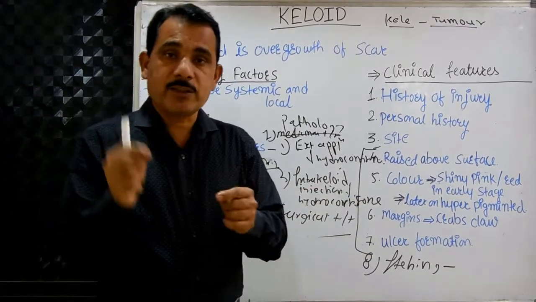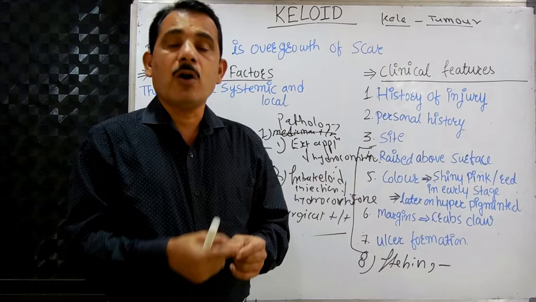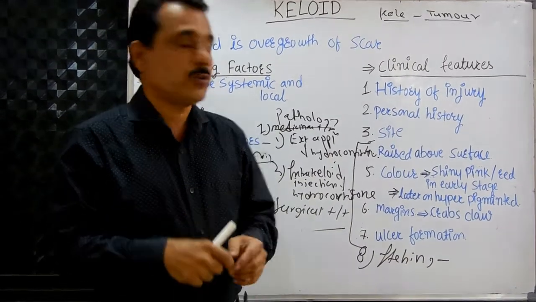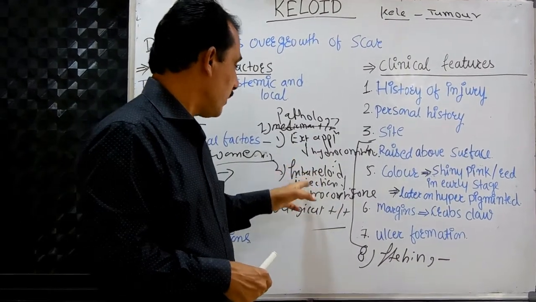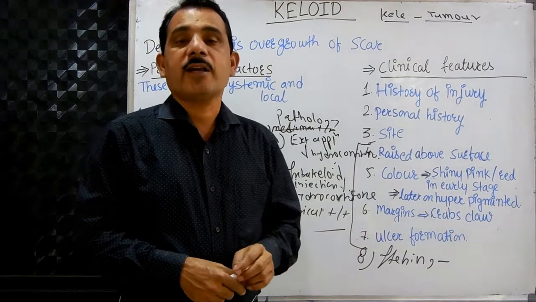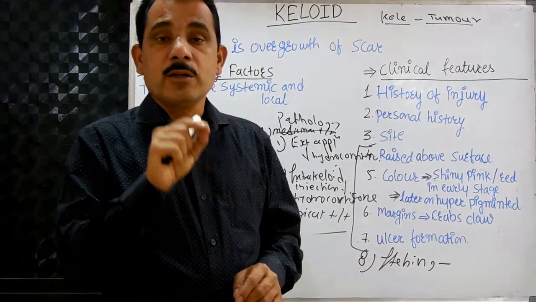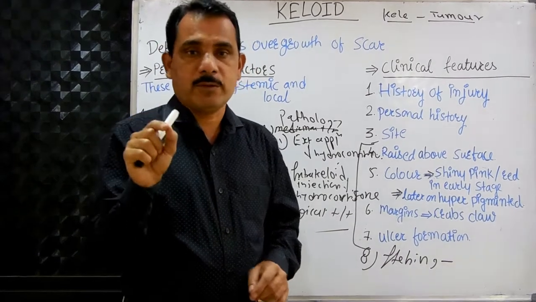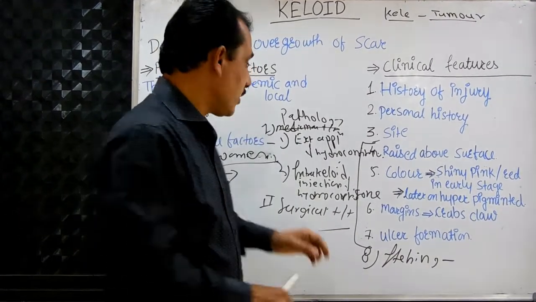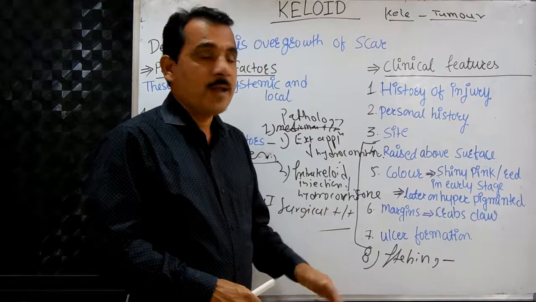After the intrakeloid excision, radiotherapy or injections of hydrocortisone, or external application, is advised. But the surgical treatment is not a good treatment for the keloid. Remember this one. So that is about the treatment of keloid.